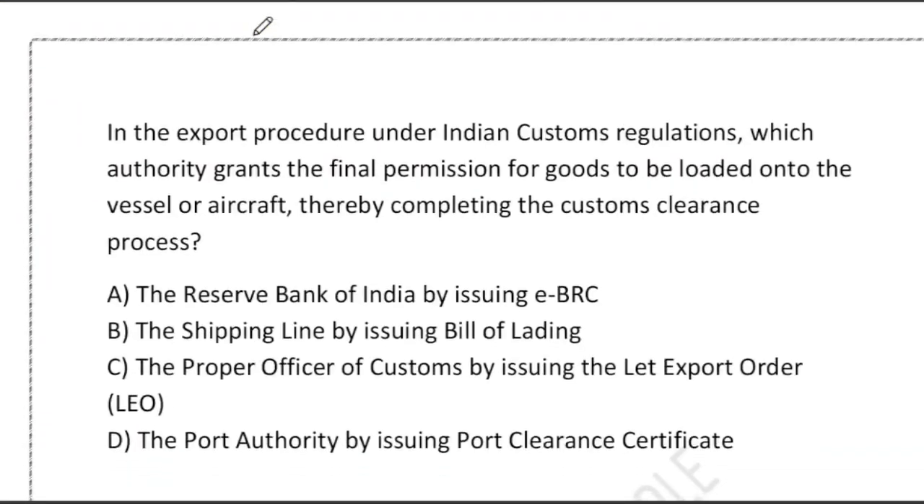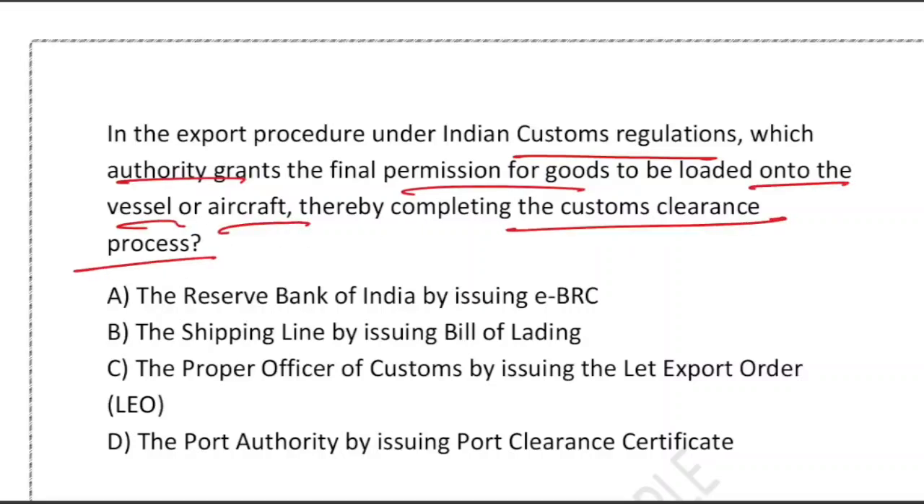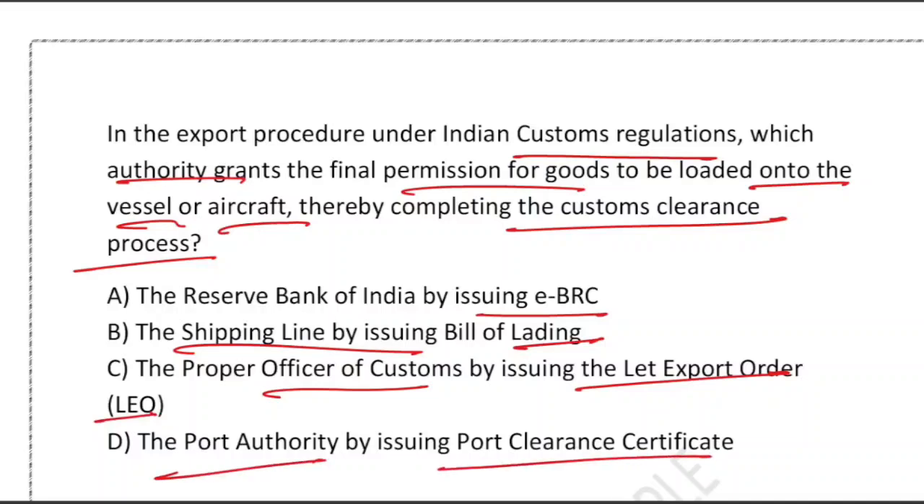So basically this question is asking that in the case of export procedure under Indian custom regulation, which authority grants the final permission for goods to be loaded onto the vessel or aircraft, thereby completing the custom clearance process? Four options they have provided: the Reserve Bank of India by issuing EBRC, the shipping line by issuing bill of lading, the proper officer of custom by issuing the late export order, and the port authority by issuing port clearance certificate.